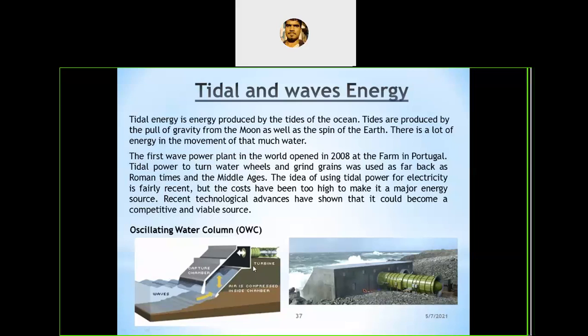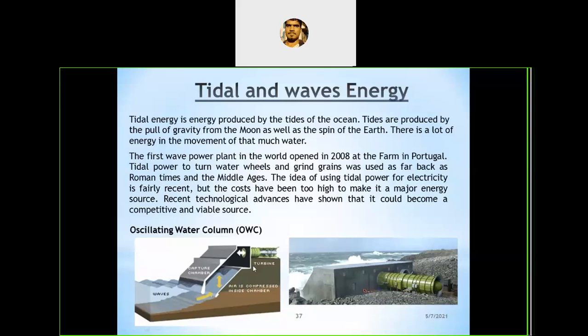Once the basin is filled to a certain level, the extra water goes back to the ocean through the same turbine, rotating the turbine again in both directions. So this is the basic working principle. By using this working principle, we can convert the tide energy into electric energy by using turbines which operate in both directions.